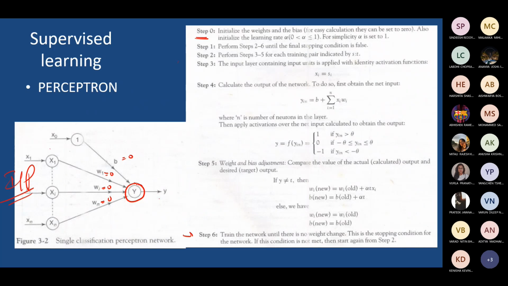For that you are finding the summation value, which is nothing but the net input. How to find net input here? That is described here: Yn is equal to b plus the sum over i equals 1 to n of xi wi. The standard formula which we had earlier, the same thing. There is no change. Even Hebbian or any other neural network, it is similar.